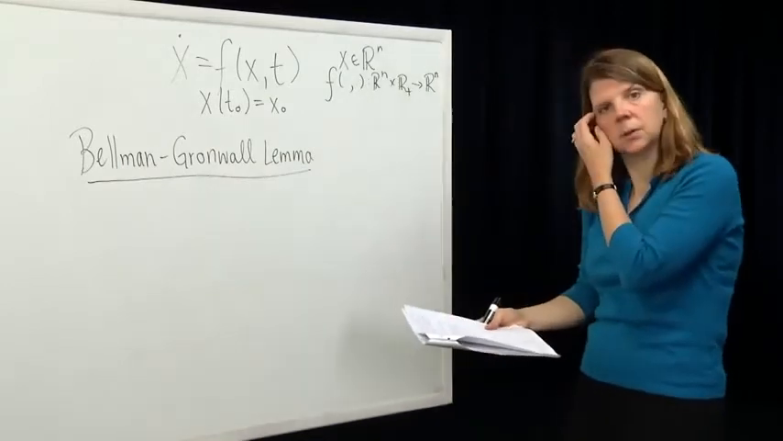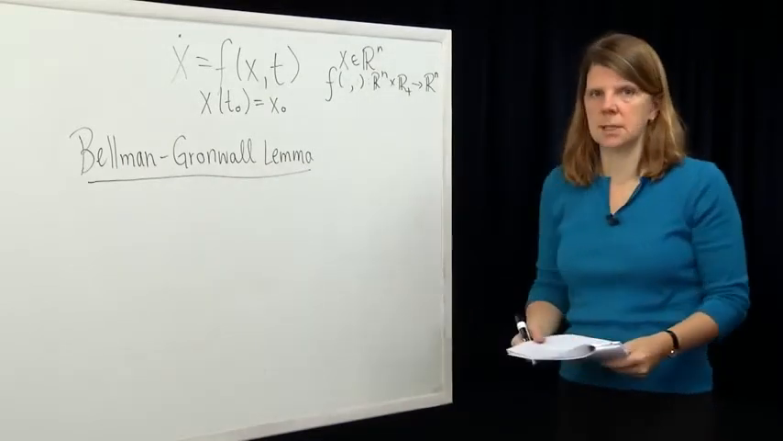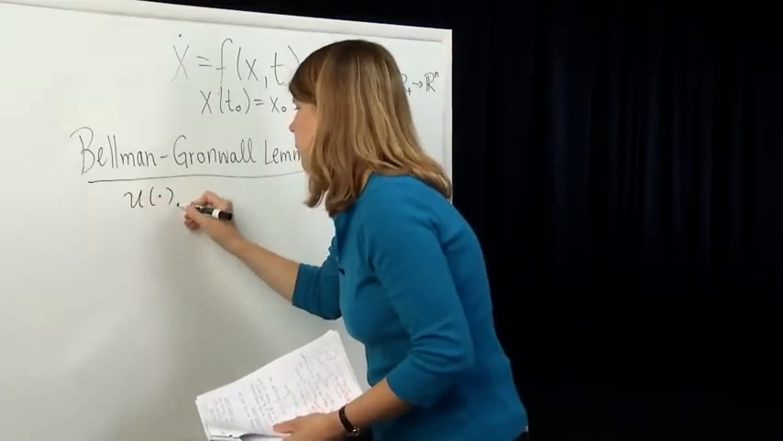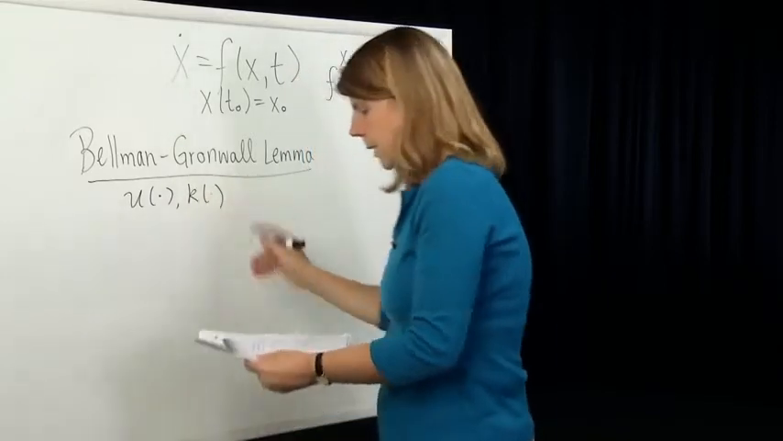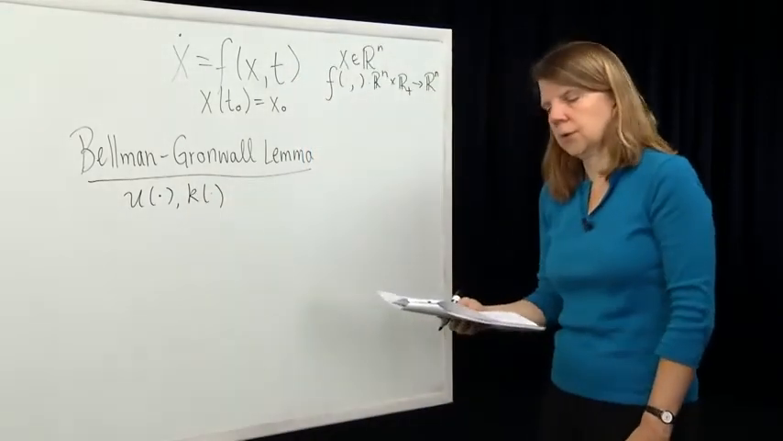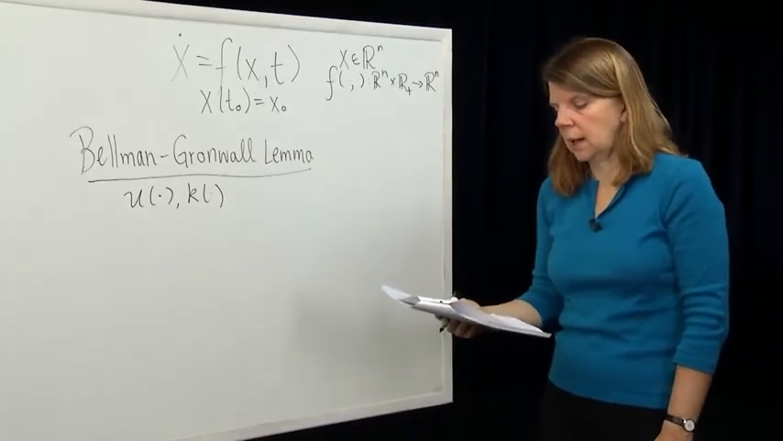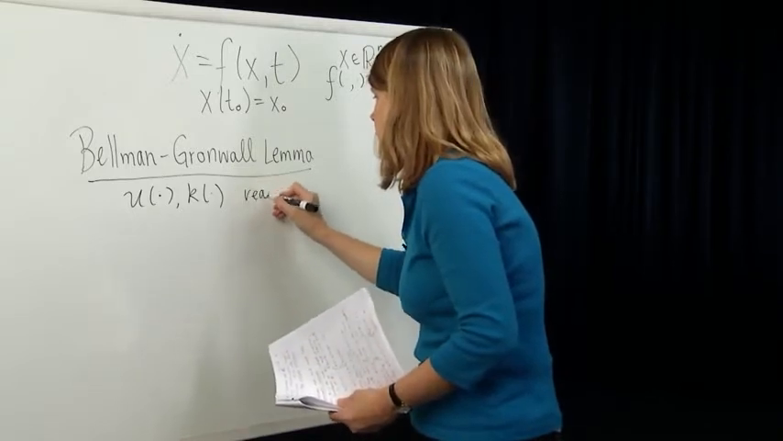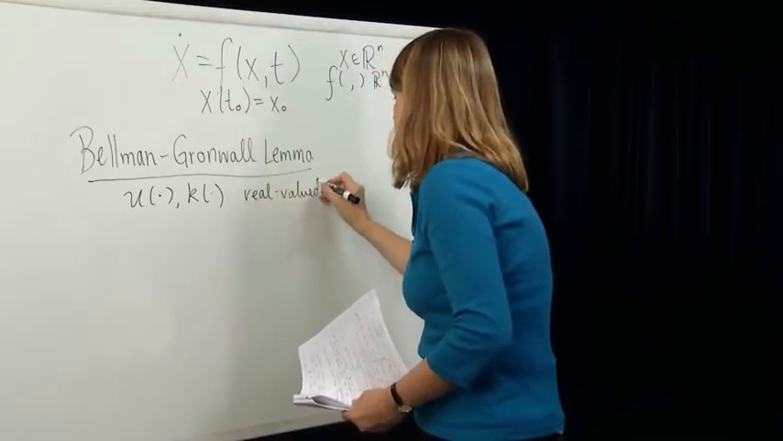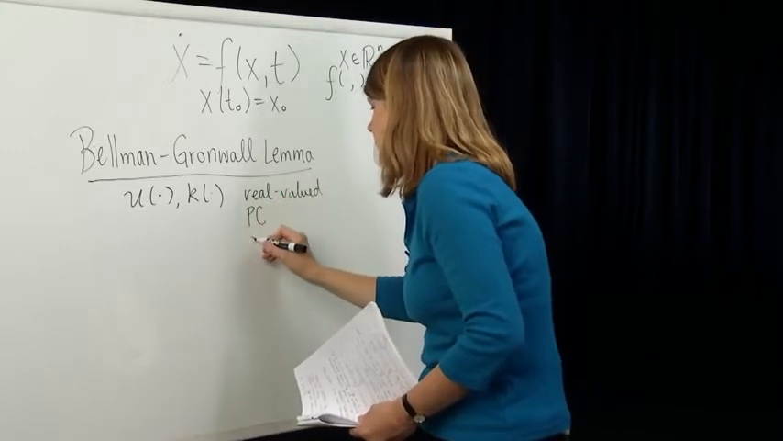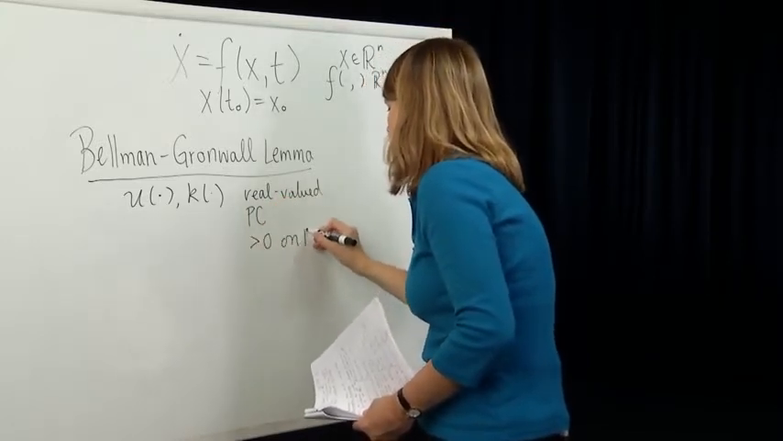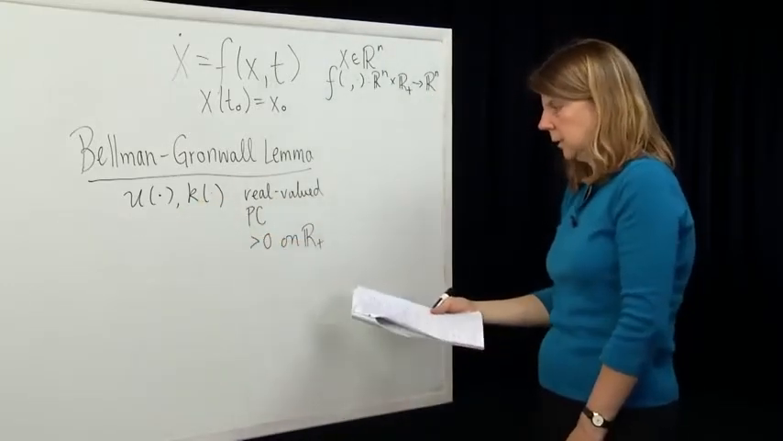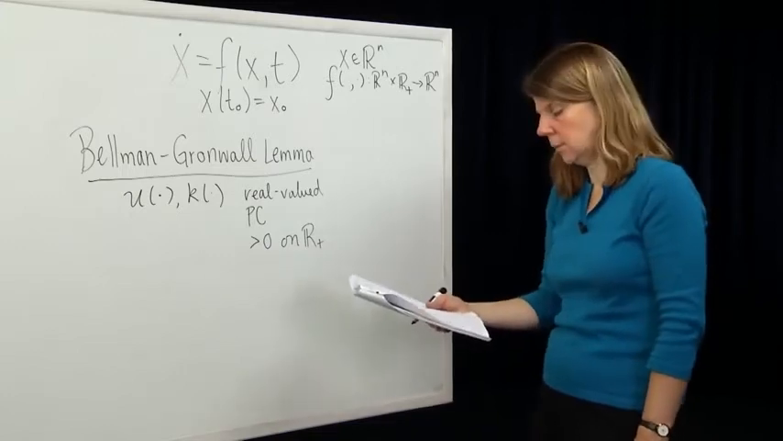Okay, so let's state the Bellman Gronwall lemma. It's a nice little lemma, which is easy to state and easy to prove. So suppose we had functions u and k. These are real valued functions. They're piecewise continuous, and they're greater than 0 on R plus. So they're going to be functions, let's say, of time, real valued, piecewise continuous, and positive on R plus.